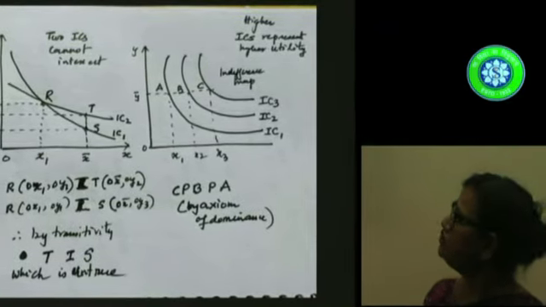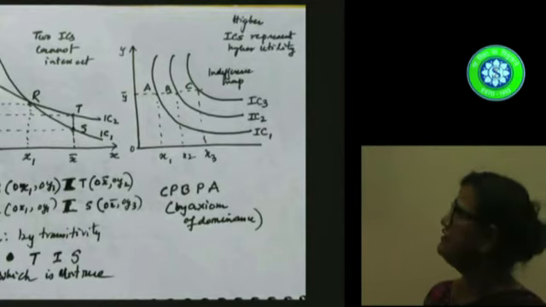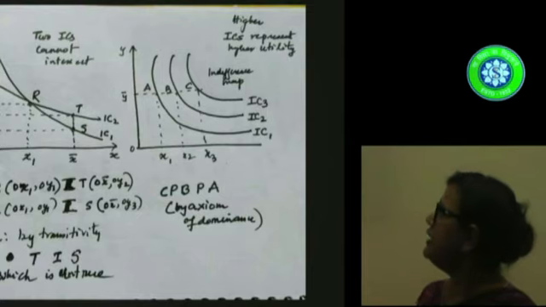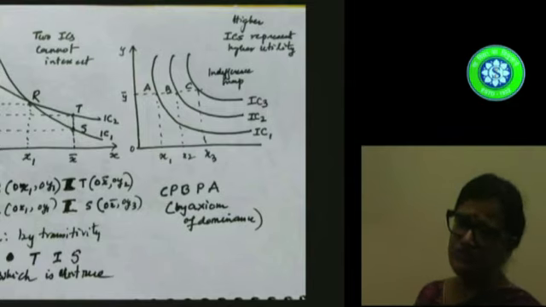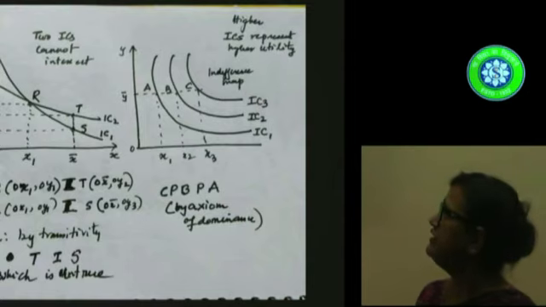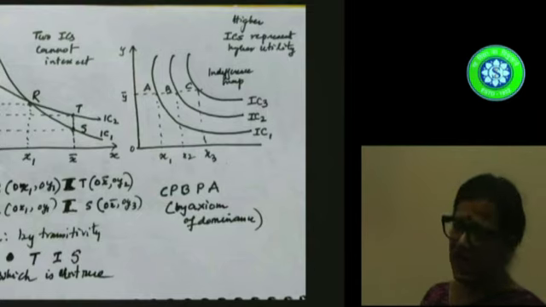This third picture actually shows the indifference map. You see, the indifference curves are all parallel to each other. They are never intersecting. Now, supposing I keep my Y constant at OY bar, and I move from one IC to another. What I see is the amount of X is gradually increasing from OX1 to OX2 to OX3. It is obvious that utility from commodity bundle A will be less than utility from bundle B, which will again be less than utility from bundle C. So higher ICs give higher utility, and this is obtained from the axiom of dominance.